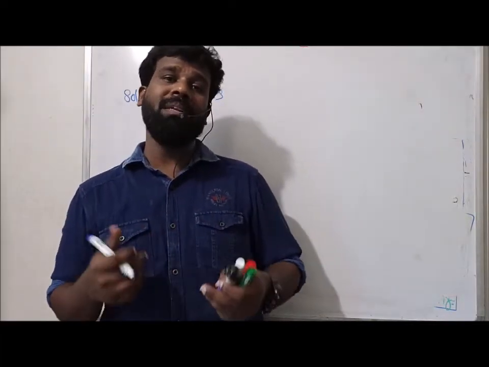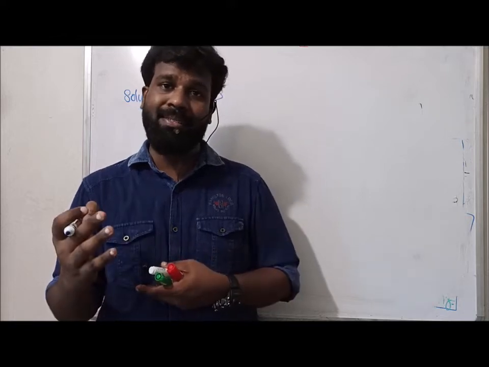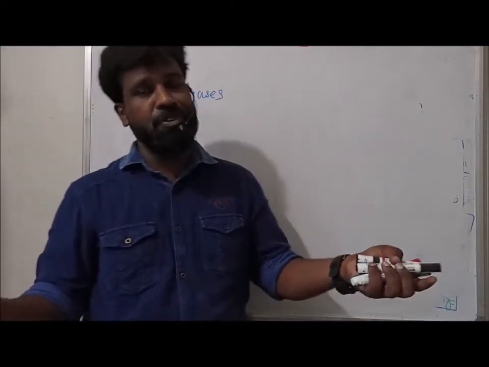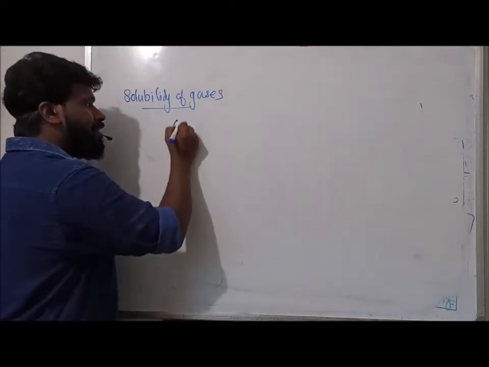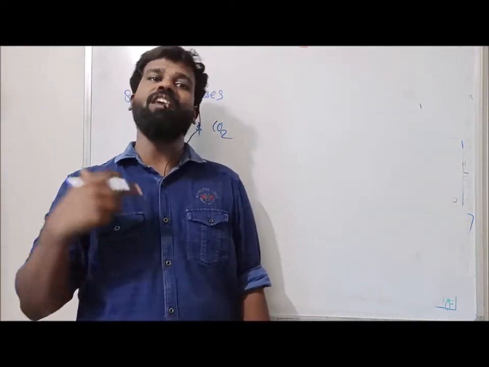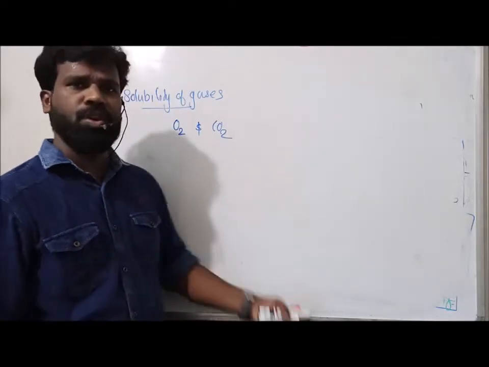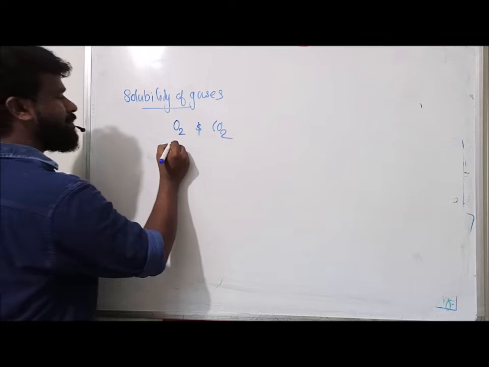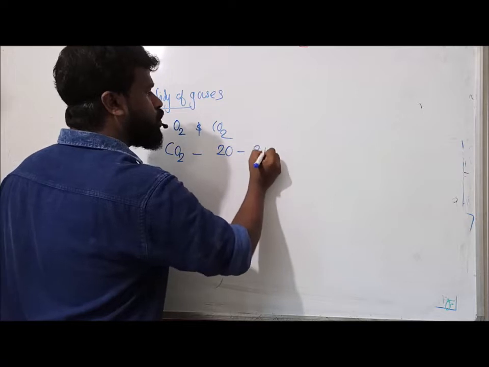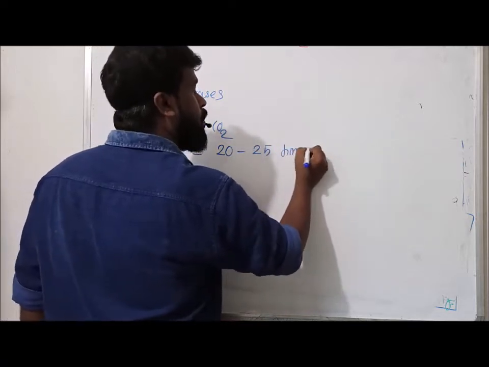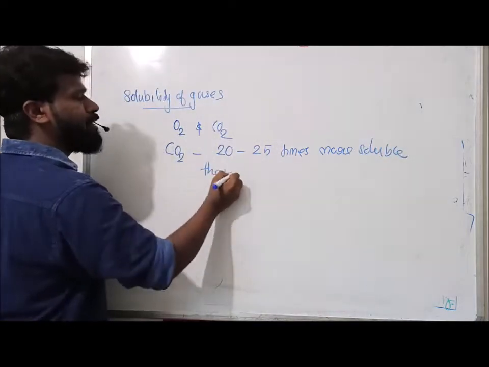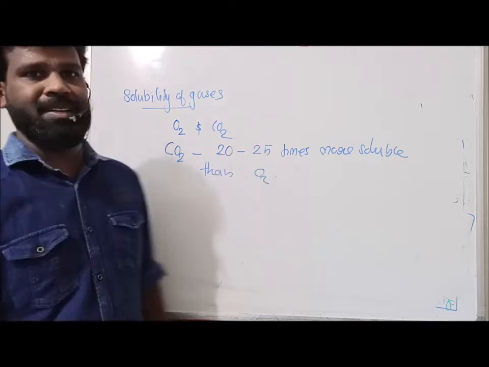See, the diffusion-solubility relation is that when solubility increases, the rate of diffusion also increases. Our respiratory gases, oxygen and carbon dioxide, are highly soluble, so their diffusion rate is also higher. But in comparison, carbon dioxide is about 20 to 25 times more soluble than oxygen.